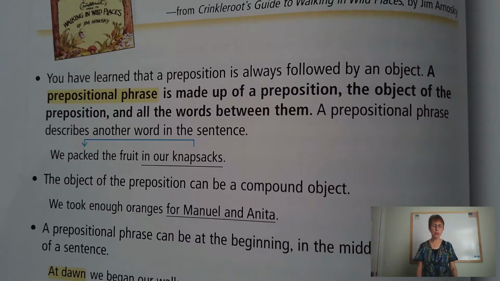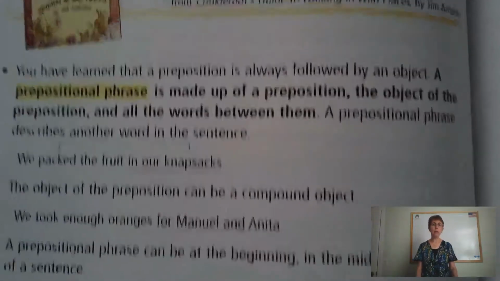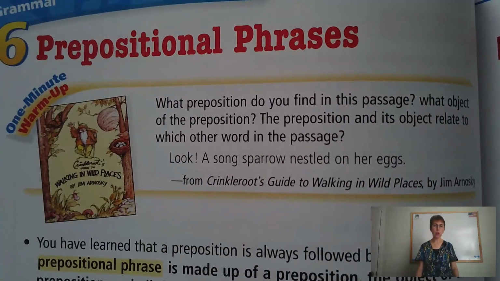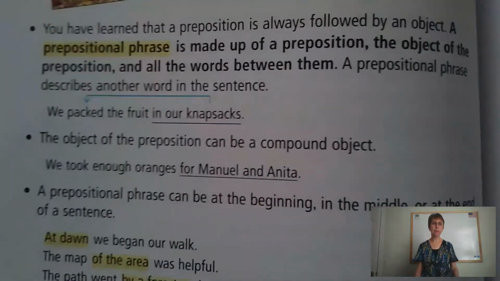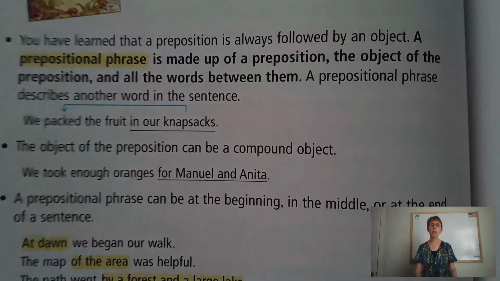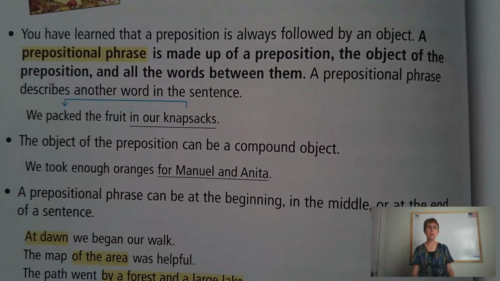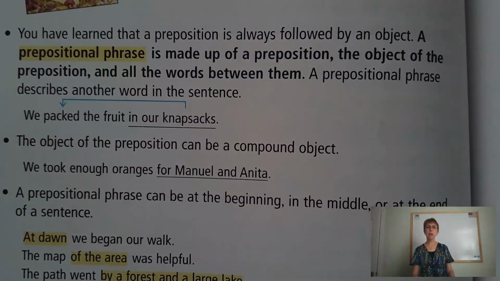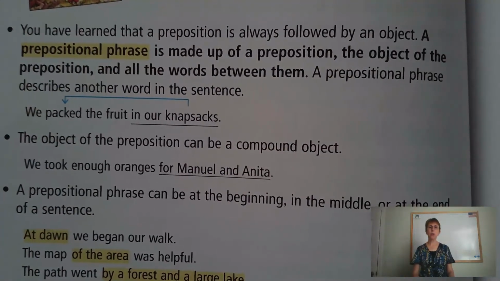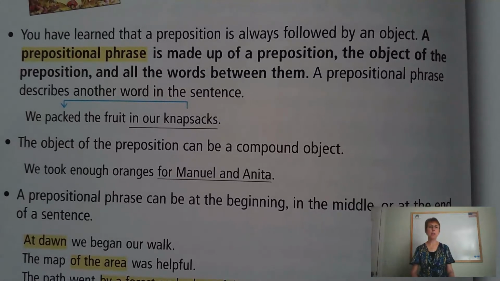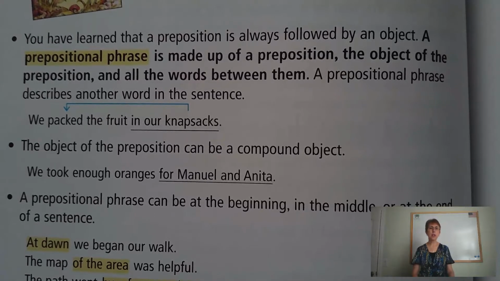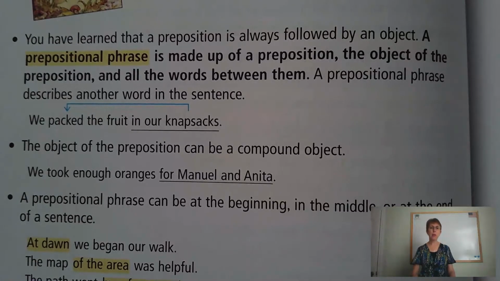We're going to start by taking a look at grammar. We have prepositional phrases, this is page 258. You have learned that a preposition is always followed by an object. A prepositional phrase is made up of a preposition, the object of the preposition, and all the words between them. A prepositional phrase describes another word in the sentence, such as, we packed the fruit in our knapsacks.